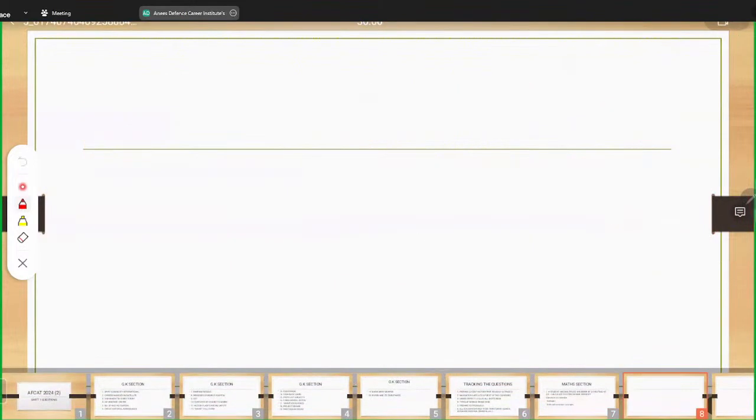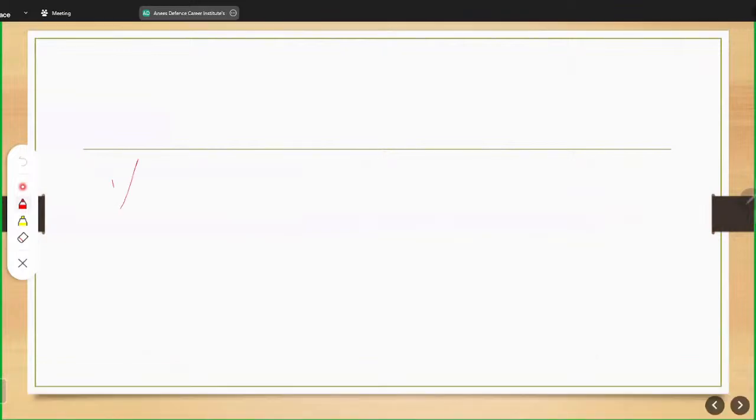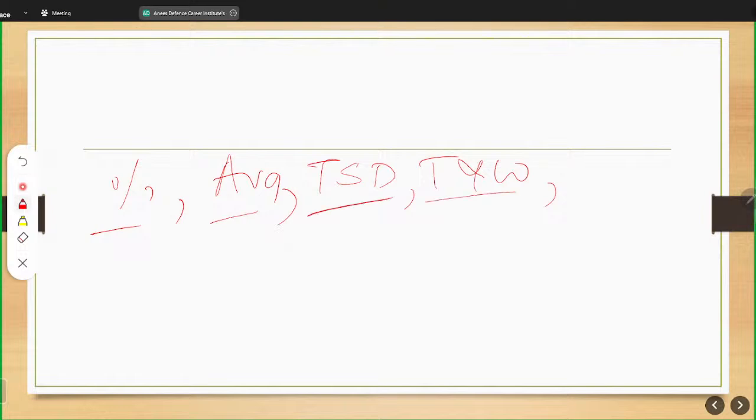There is always a theme on percentage. There is always a theme on average. There is always a theme on time, speed, distance, time, and work. You need to just know the basics. The questions are not of very advanced level. The questions are of very basic level.